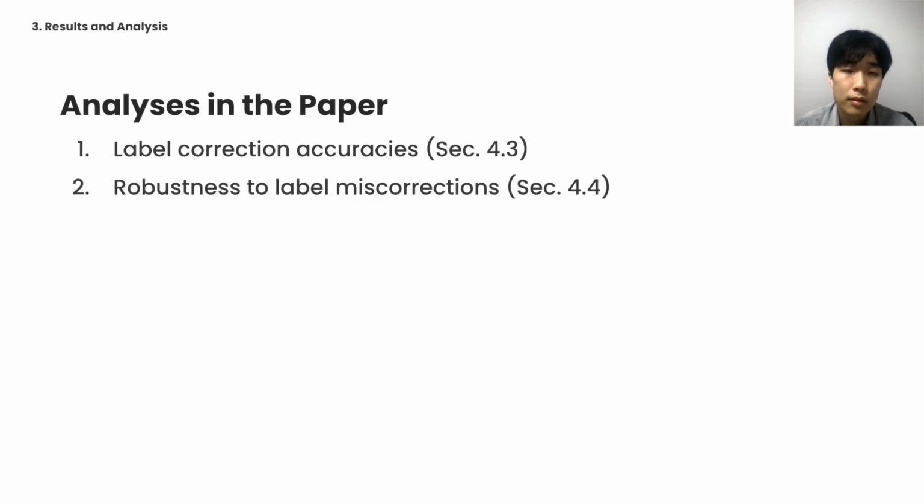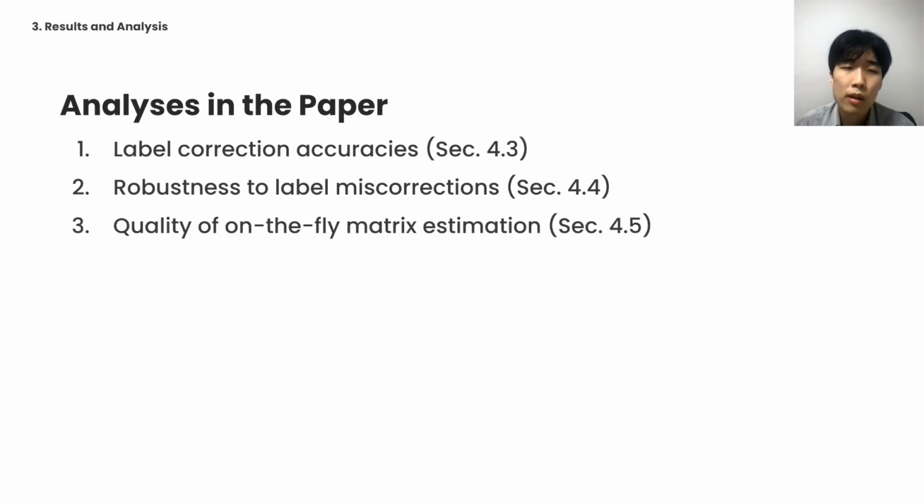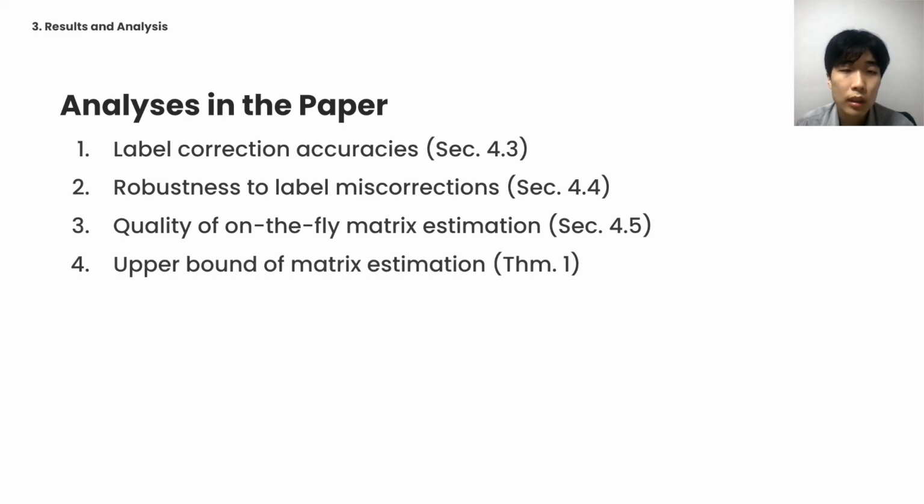Or what happens if it's miscorrected? Is our method robust to its mistakes? Or is the estimated transition matrix accurate? Or what is the theoretical upper bound of the transition matrix estimation?